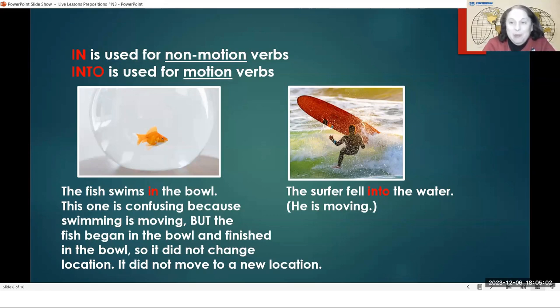If the fish was not in the bowl and then moved and now it is in the bowl, we would say it went into the bowl. But if the fish is just swimming around, and the fish stays inside, we would say the fish swims in the bowl, in the bowl. Okay, the surfer fell into the water. He is moving. At first, he was on top of his surfboard. He was standing up. Then he fell into the water. Not in the water, and then in the water. So he went into the water because he changed his location.